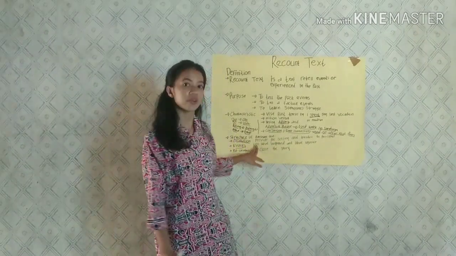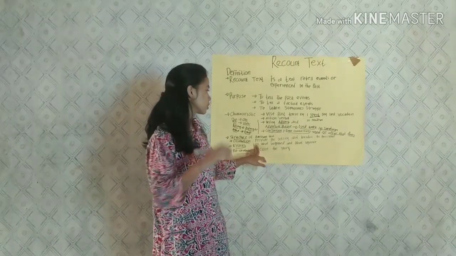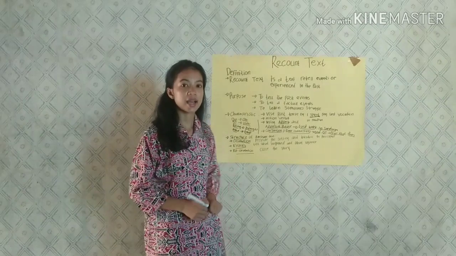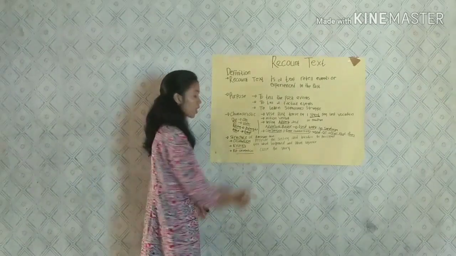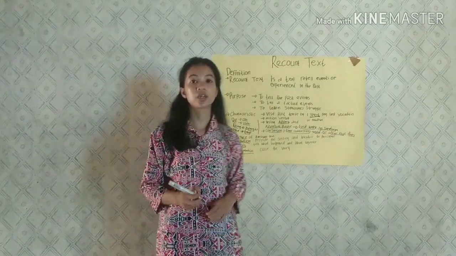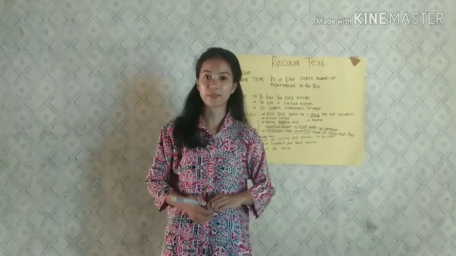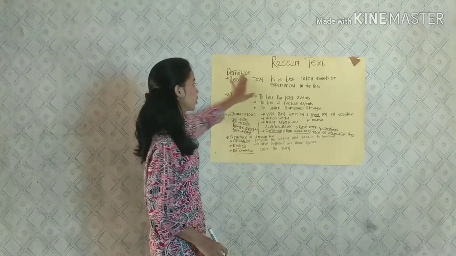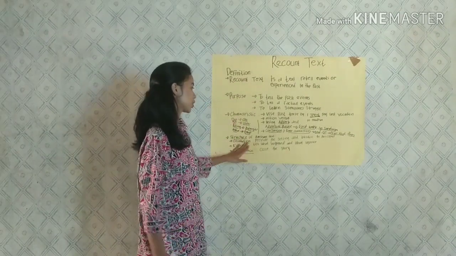And then for the events, the writer tells what happened and the sequence. And then the reorientation. Here, the writer closes the story. So that is the part of the recount text: the definition, purpose, characteristic, and the structure.